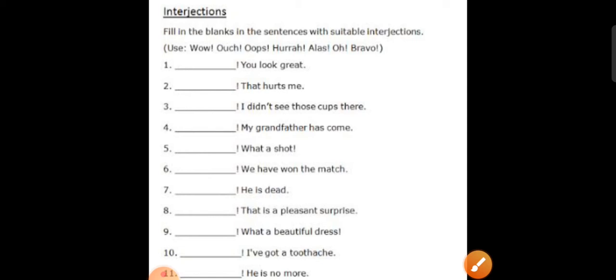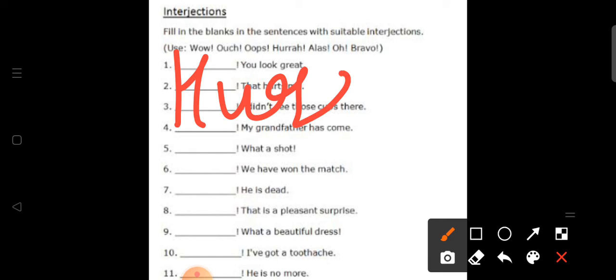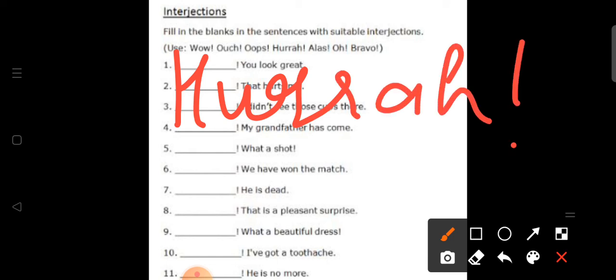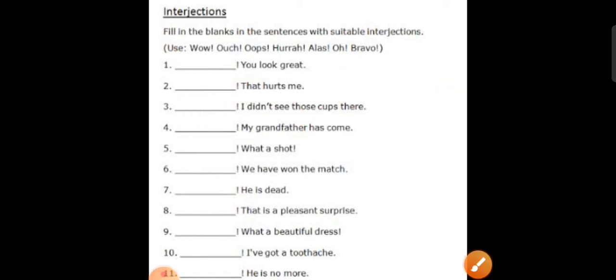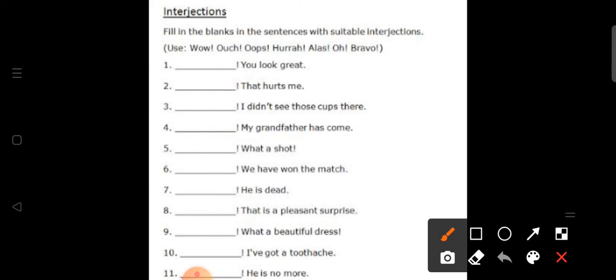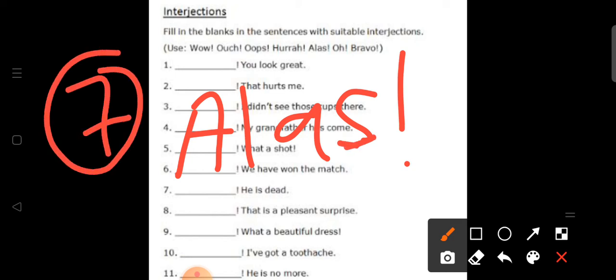Okay? Then sixth one, dash, we have won the match. So here again we can show our excitement by the word hooray, है ना? Hooray, we won the match. Seventh one, dash, he is dead. Here we can say alas, है ना? Alas जो word है वो हम sadness या despair दिखाने के लिए यूज़ करते हैं, तो हम यहाँ पे alas यूज़ करेंगे. Alas, he is dead.